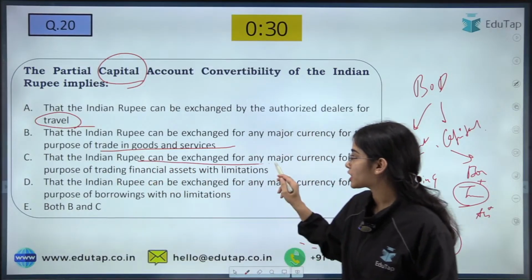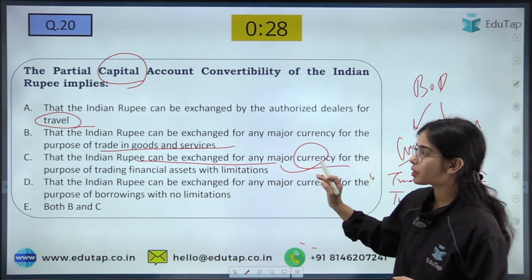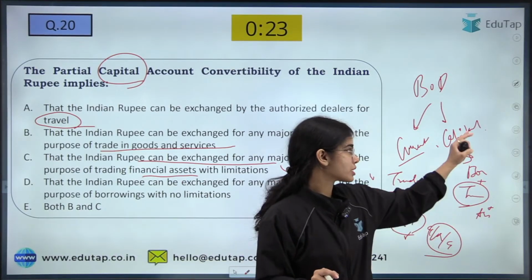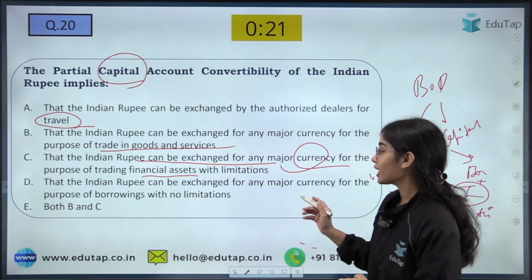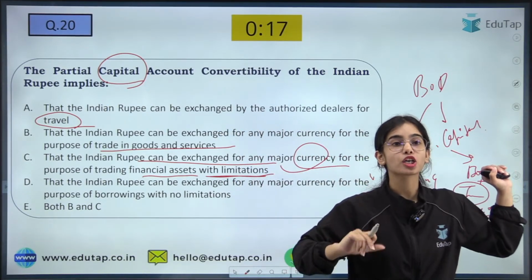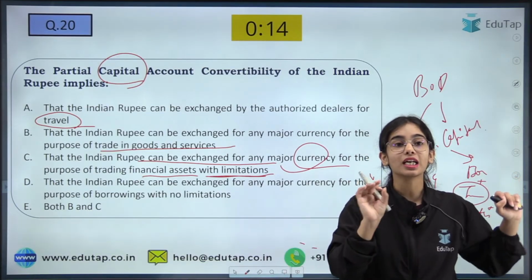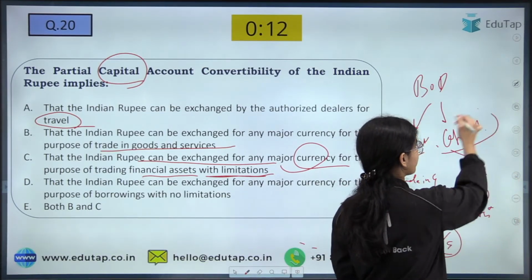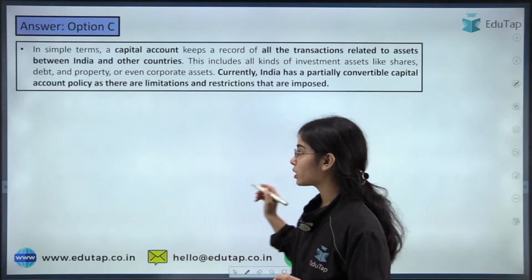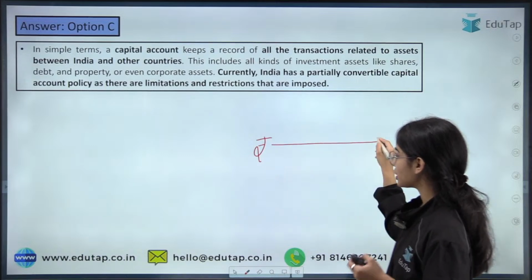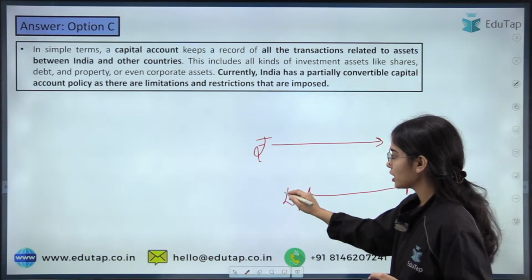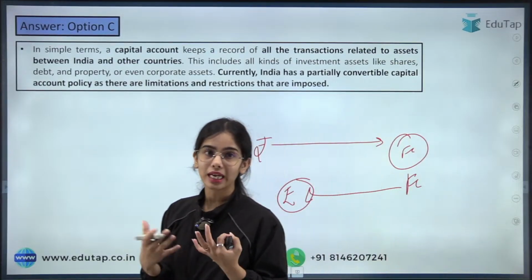The Indian rupee can be exchanged for any major currency for the purpose of trading financial asset. Financial asset means investment. So investment comes under capital account, and with limitations. So in the capital account of the balance of payment, there is partial convertibility, because there are limitations in the capital account. Okay, got it? So simply convertibility means that we can convert the rupees into any foreign currency and we can convert the foreign currencies into rupees. So there is convertibility that is present.